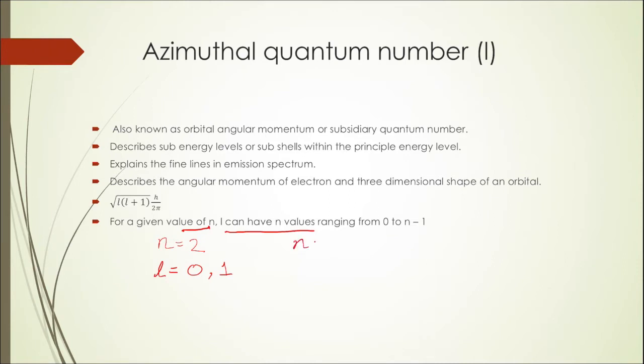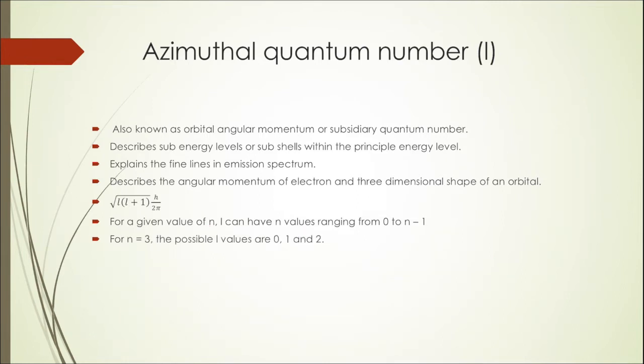In a similar way, when I now talk about n is equal to 1, then L can have only one value and that is equal to 0. If I say n is equal to 3, how many values can L now take? It will take 3 values. And these 3 values are going to be ranging from 0 to n minus 1. So that is 0, 1 and 2 in this way.